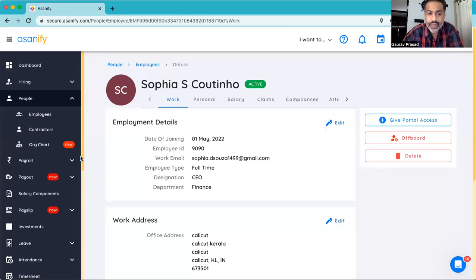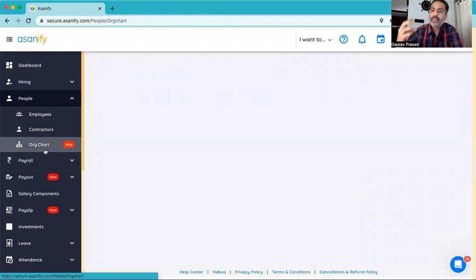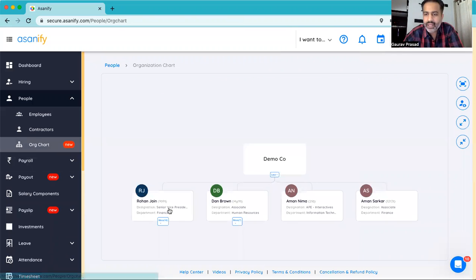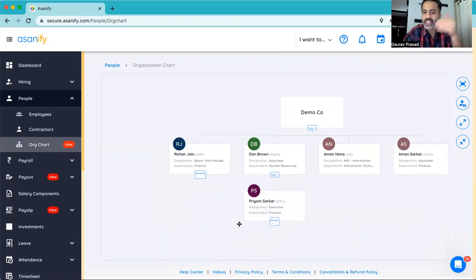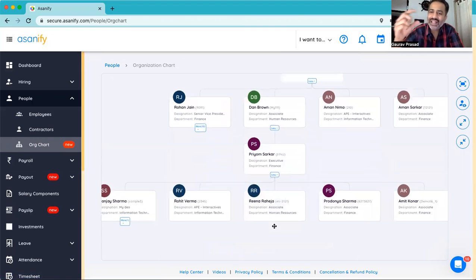While adding the employee data, the company will also prepare the org structure for your company, because the moment you enter the employee and assign who's the manager for that employee, the system will create the entire org structure for your company. The reason it is also important is so that everyone in the company knows what is the structure and who reports to who.